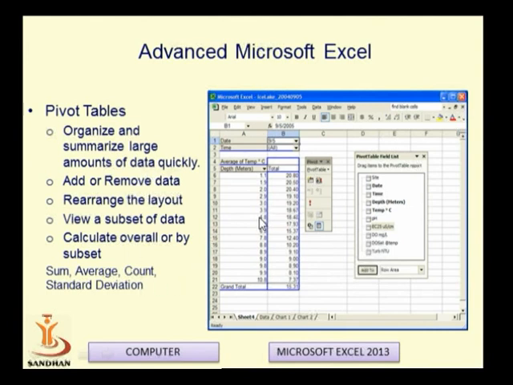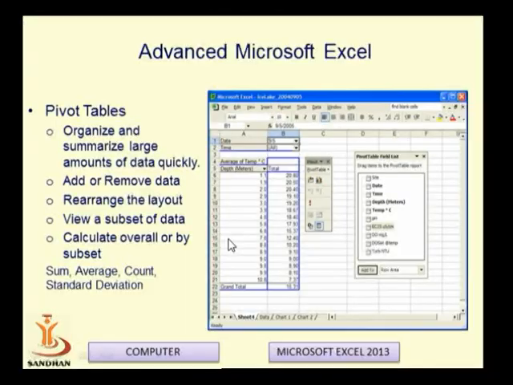First of all, whatever the data is, you have to put your cursor on any cell in the data. Then it will accept the range, that is, how many rows and how many columns contain the data. It will automatically select the number of rows and columns in which the data lies.